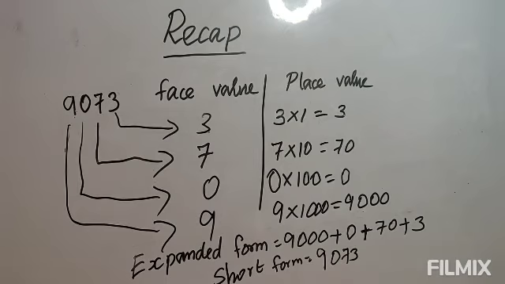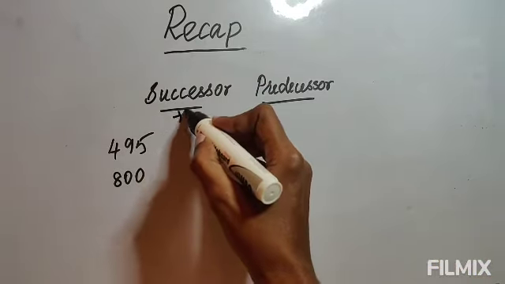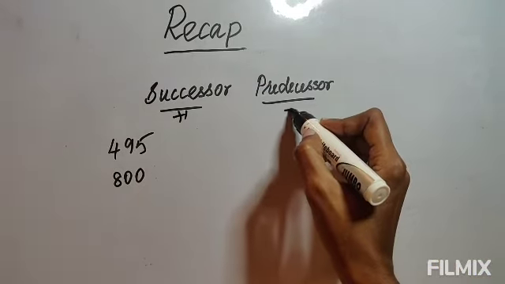Okay, I think this is easier. I think you can do by yourself. Anyway, once again, this is all coming again in your lesson. So once again I will be teaching. That time I will teach in detail. Okay, next one, successor and predecessor. Successor means you have to plus 1 and predecessor means you have to minus 1.